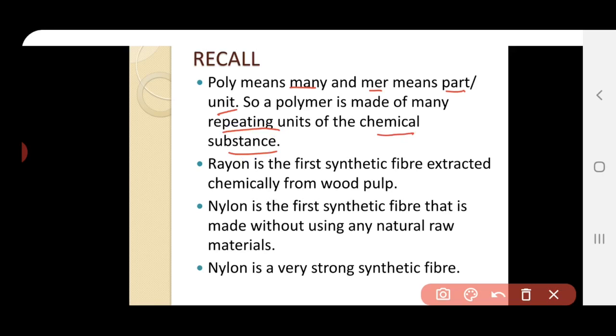Okay, next it is types of synthetic fiber. Rayon is the first synthetic fiber extracted chemically from wood pulp. So we are getting it from the wood pulp, by the chemical treatment of the wood pulp. And next it is nylon. It is the first synthetic fiber that is made without using any natural raw materials. So this is the first synthetic fiber without using the natural raw materials, the natural source. It is also a very strong synthetic fiber which is used for making climbing ropes and parachutes.